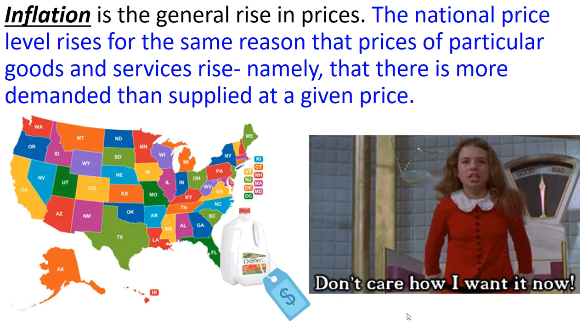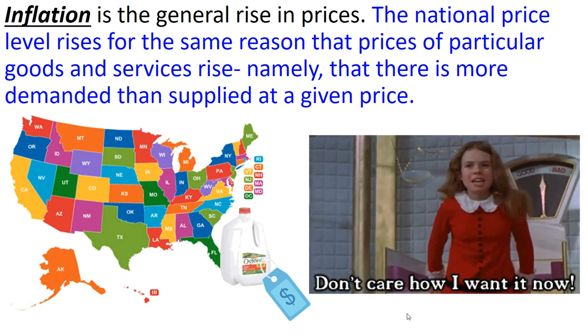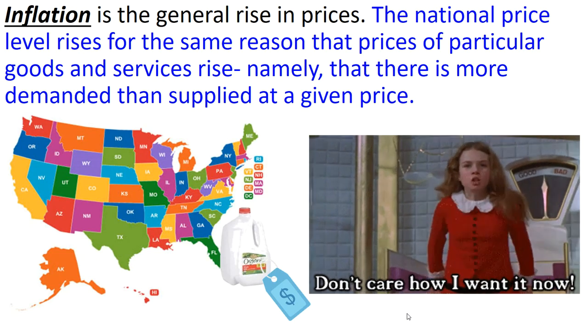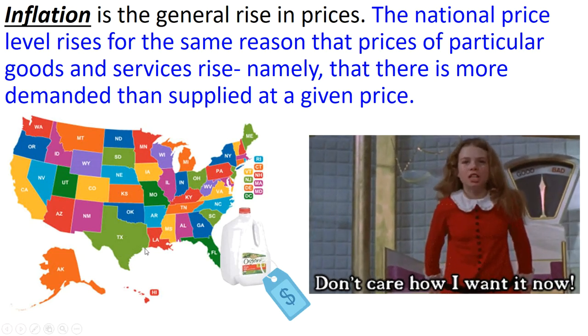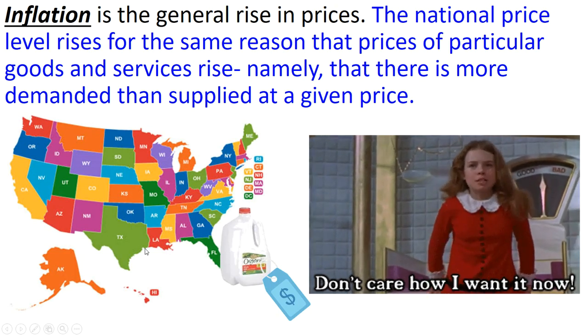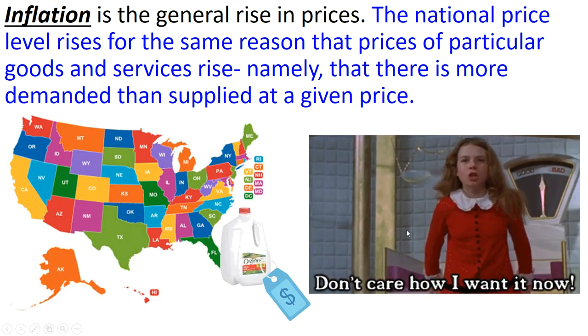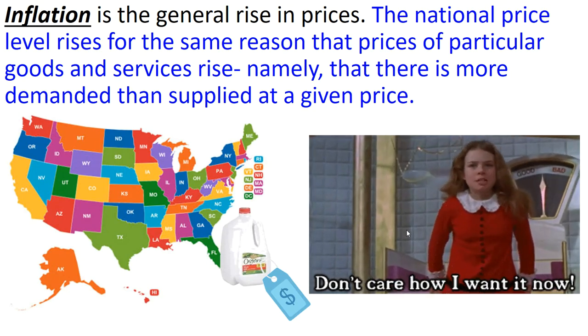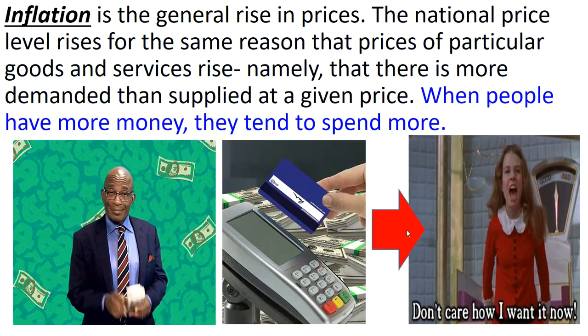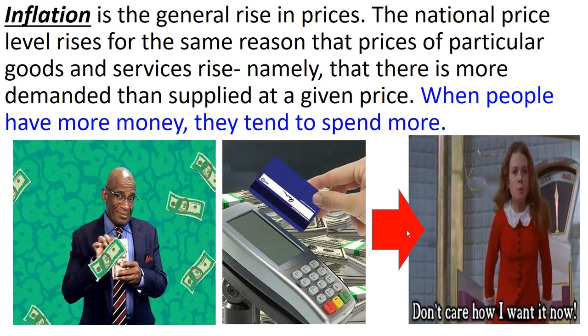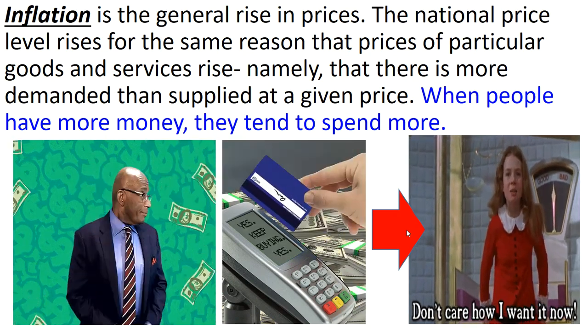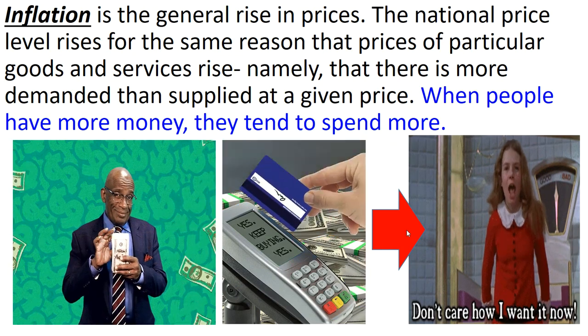The national price levels rise for the same reason that a particular good and service rises, namely that there is more demanded than supplied at a given price. So nationally, the price of milk goes up for the same reason that milk will go up in any given market or area. And that reason is that we're not changing the supply, the demand is going up. More people are demanding, and basic economics tells you that when something is more demanded, the price will go up. When people have more money, they tend to spend more money. That's what's creating the increase in demand.